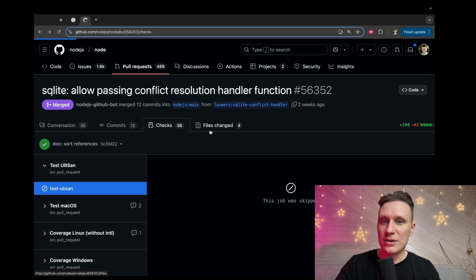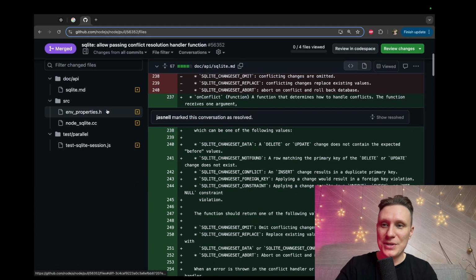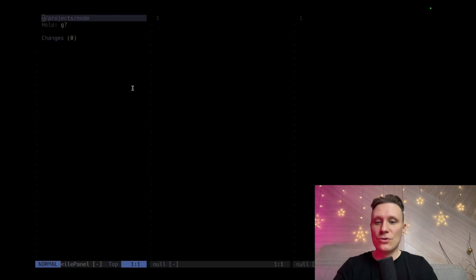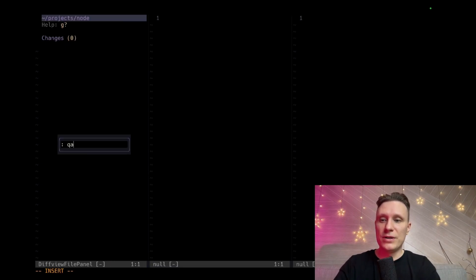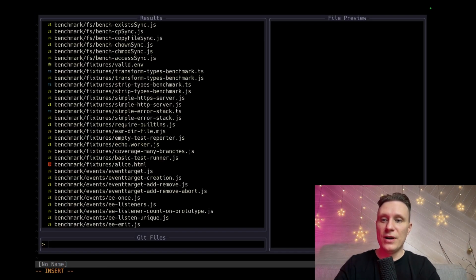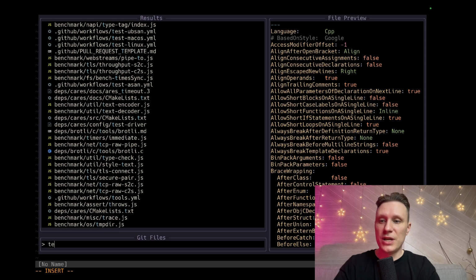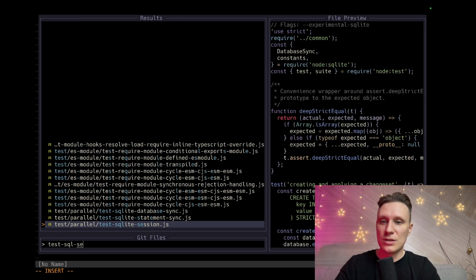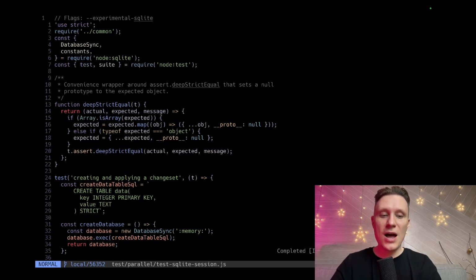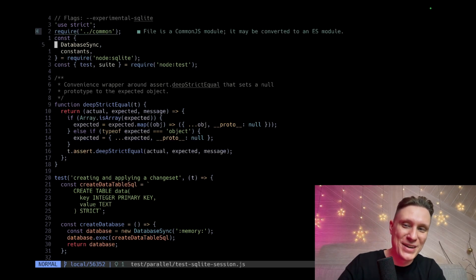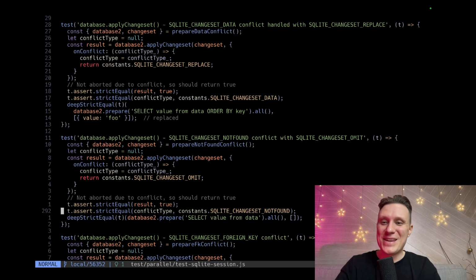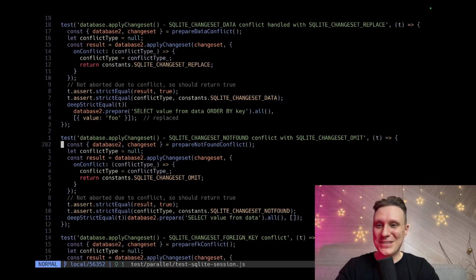Files changed, okay. GitHub is still new to me. I'm not accustomed to it. Like, this file, this little guy, test SQL session. Let's go there. Find file. Test, oh my God, SQL session.js. Here we have a bookmark, guys. I forgot. We have a bookmark to jump there. Let's begin. Yeah, our bookmark is still here.